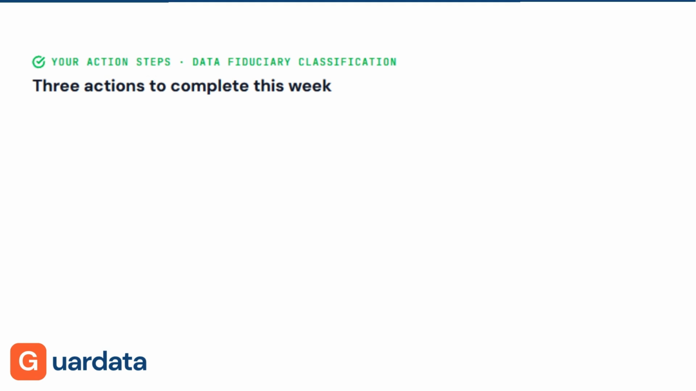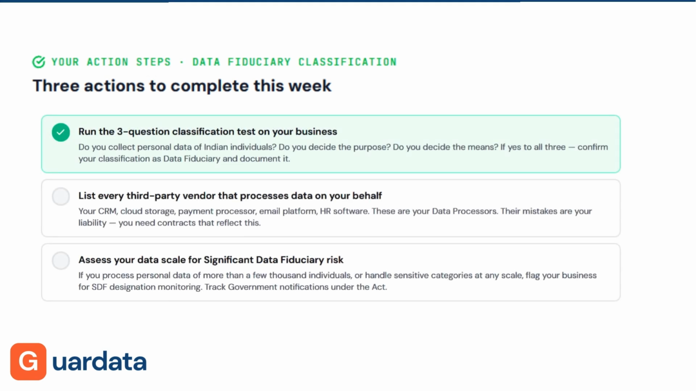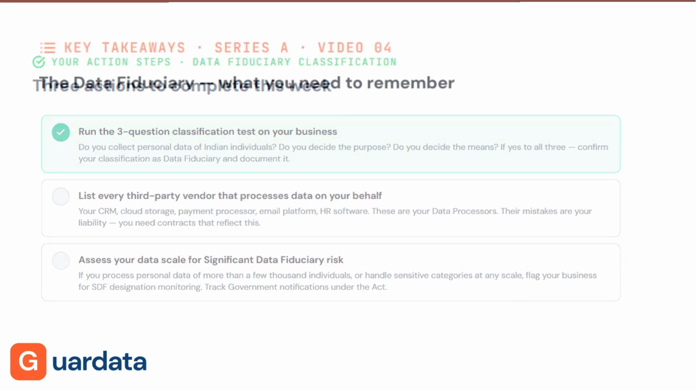3 actions from this video. 1. Run the 3-question test and formally confirm your data fiduciary status. Write it down. 2. List every vendor that processes personal data on your behalf. Those are your data processors. Review your contracts with each of them. 3. If you process data at meaningful scale, assess whether you could be designated a significant data fiduciary. Start tracking government notifications now.